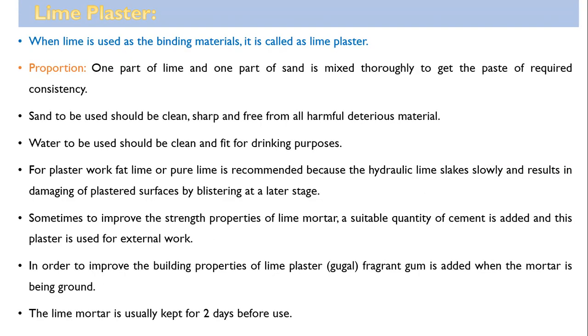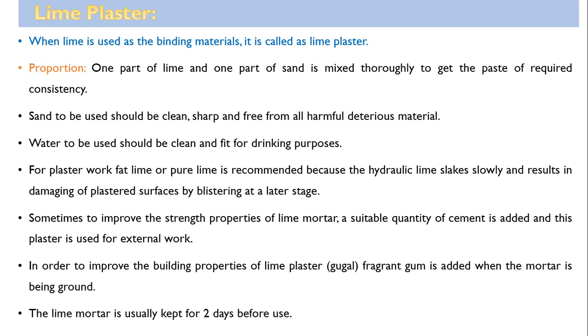Now next is lime plaster. When lime is used as the binding material, it is called lime plaster. In this case, one part of lime and one part of sand is mixed thoroughly to get the paste of required consistency. Sand to be used should be clean, sharp and free from harmful deleterious material. Water to be used should be clean and fit for drinking purpose.